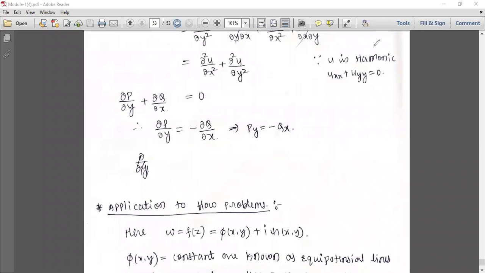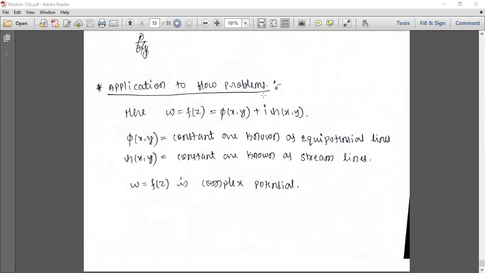Okay, so next, application to flow problems. Here everything is the same. I don't want to solve the examples, but even in the exam some questions come, so please try to see the textbooks. Here w equal to f of z, that is φ(x,y) plus iψ(x,y). φ(x,y) constant is known as equipotential lines.